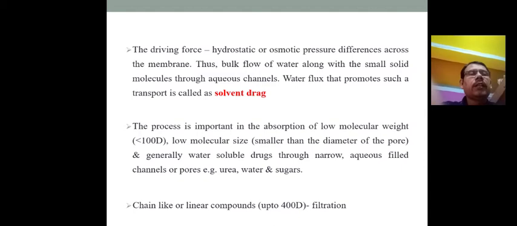Chain-like or linear compounds up to 400 Dalton pass by the filtration process. Below 100 Dalton it is passive diffusion or pore channel, and up to 400 Dalton it is by the filtration process.